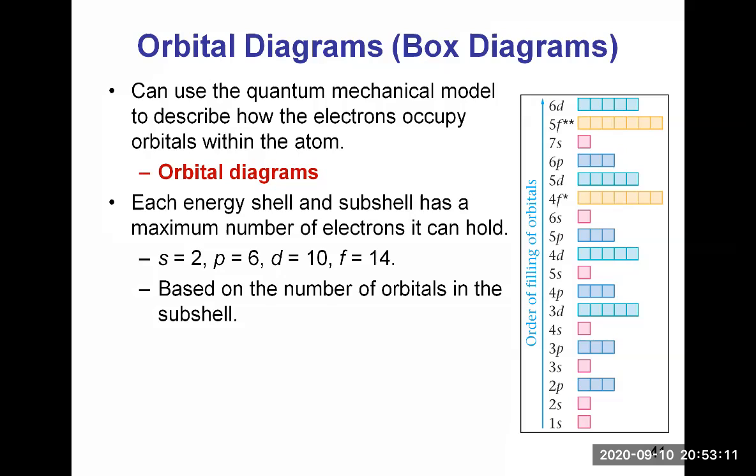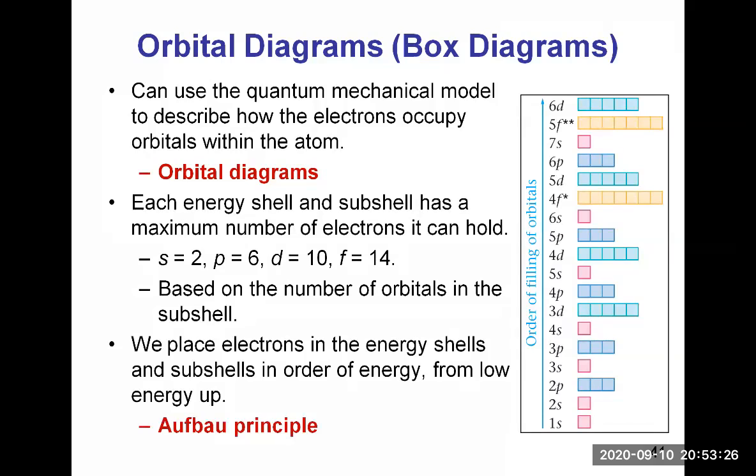We've seen that it's 2 electrons maximum for s, 6 for p, 10 for d, and 14 for f, based on the number of orbitals in the subshell, and the fact that there are 2 electrons maximum per orbital. And then finally, we place electrons in the energy shells and subshells in order of energy, from low energy up. And that's according to the Aufbau principle. So there is this diagram here to the right that shows you the order of filling the orbitals.